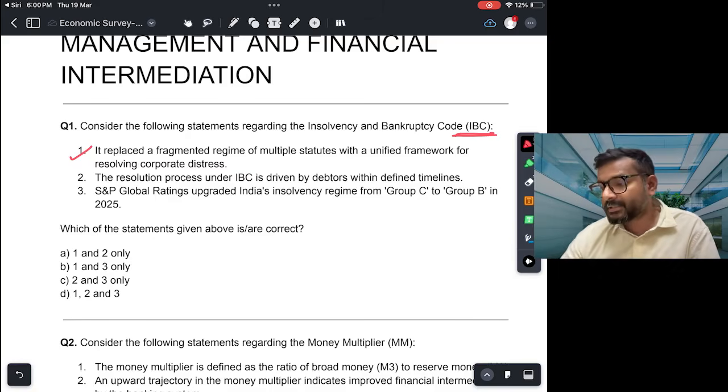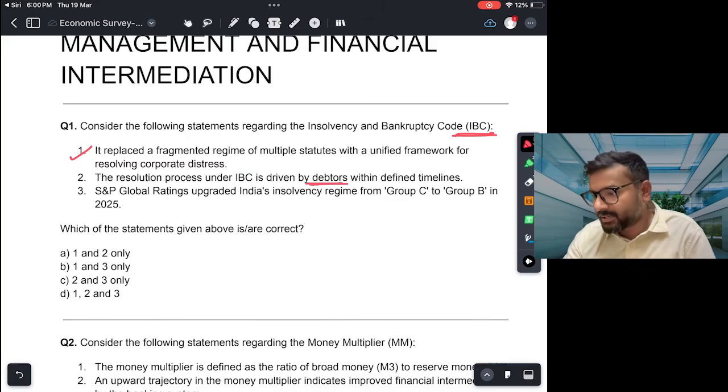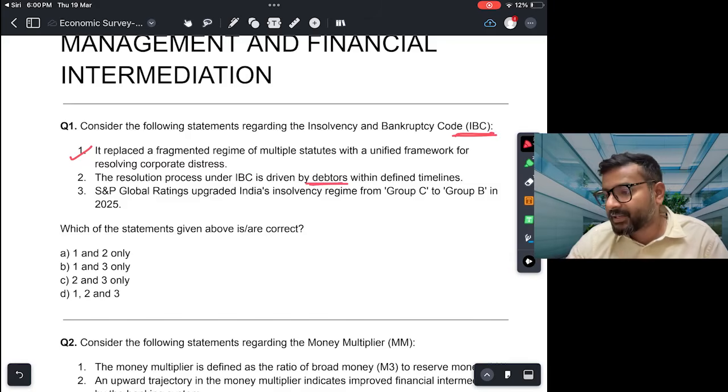The resolution process under IBC is driven by debtors within defined timelines. Okay. Now this, important to note, is not driven by debtors. Debtors होते हैं जो उधार लेते हैं. They borrow money, right? And the creditors are the ones who give loans. So creditors, the banks, drive the resolution process. Through the Insolvency and Bankruptcy Code, more power is given to the banks. So this is incorrect.